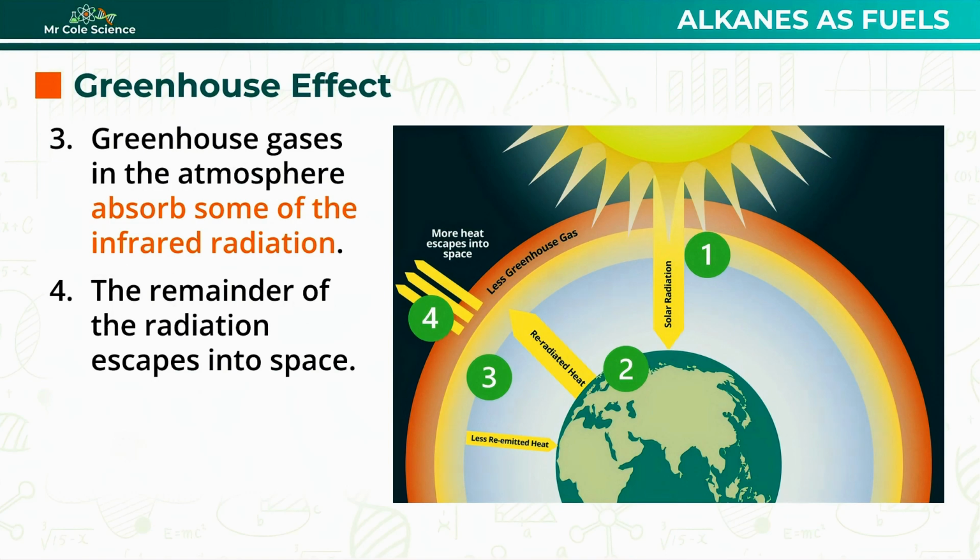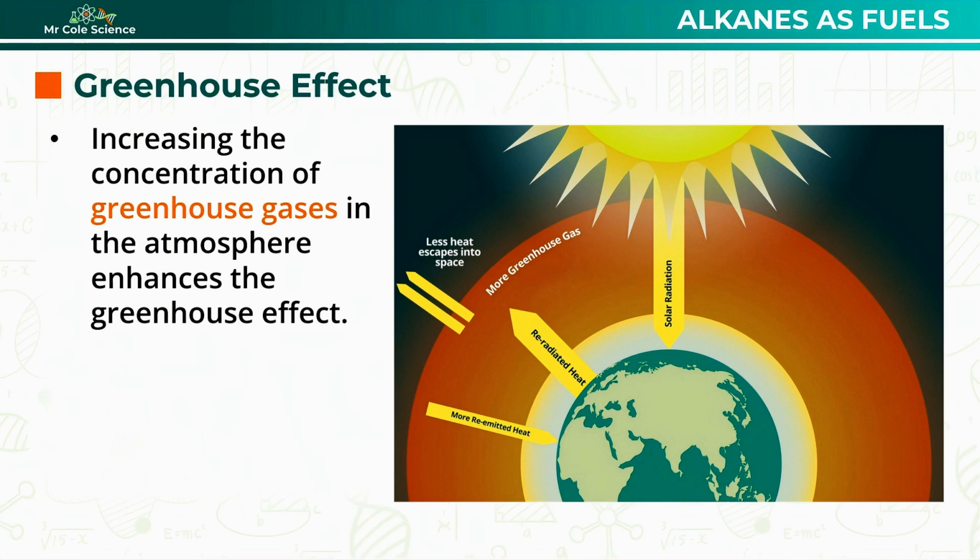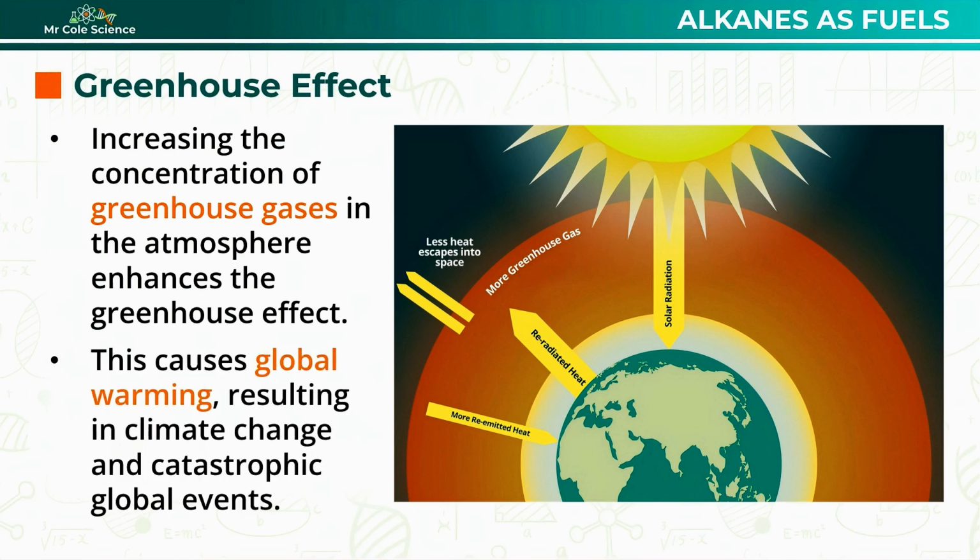The problem is that increasing the concentration of greenhouse gases in the atmosphere strengthens or enhances the greenhouse effect. This means that more of the infrared radiation re-emitted by the Earth is being absorbed by the atmosphere, and so less escapes back out into space. This causes the temperature of the atmosphere to increase, and it is this increase in atmospheric temperature that we call global warming.